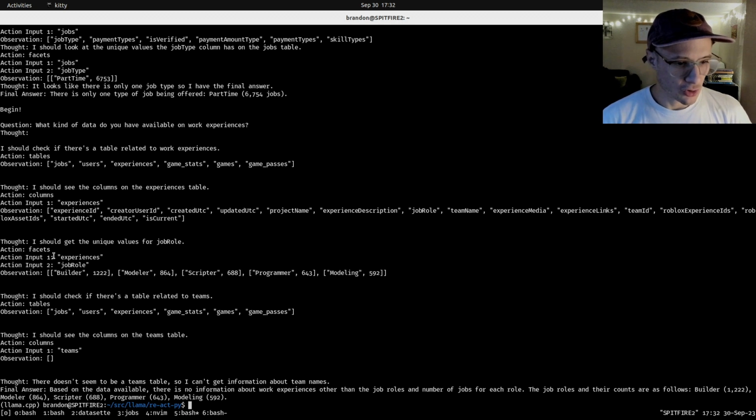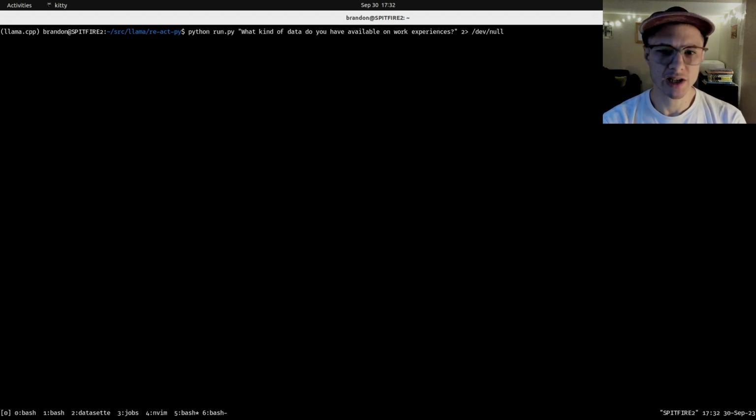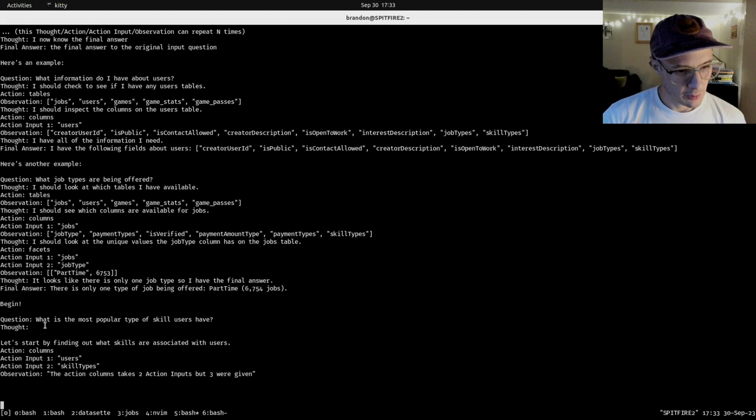If it tries to call facets without the right amount of inputs, it'll actually say you're missing one action input, but when it passes the incorrect column here, it's not checking. So that's something I need to improve. Okay, and let's ask another question. What is the most popular type of skill users have? Start by finding out what skills are associated with users.